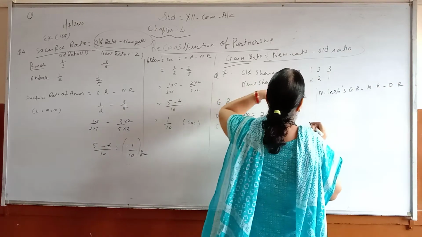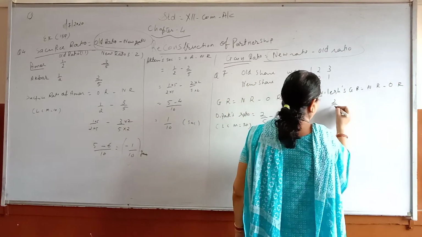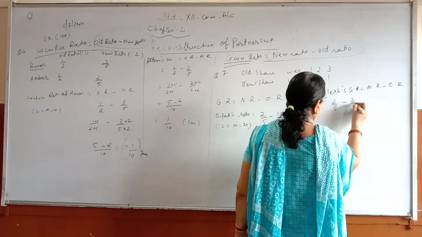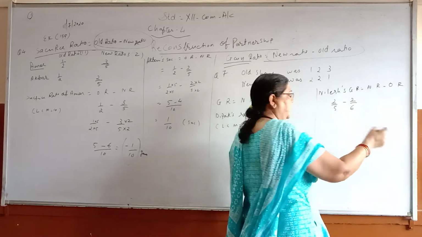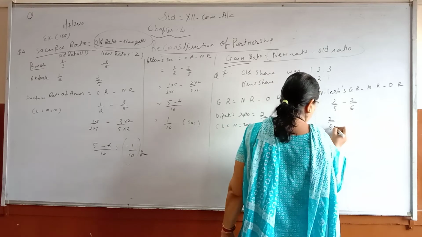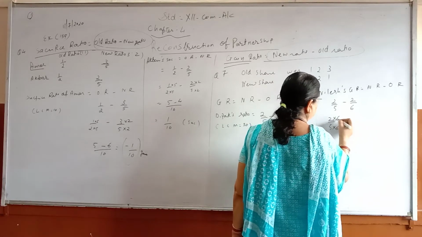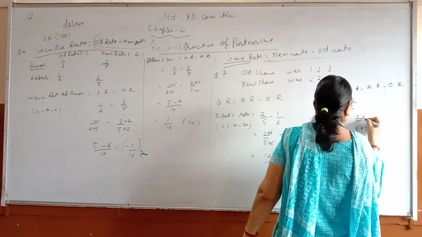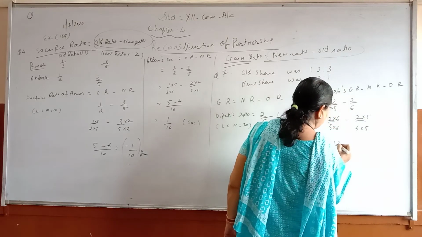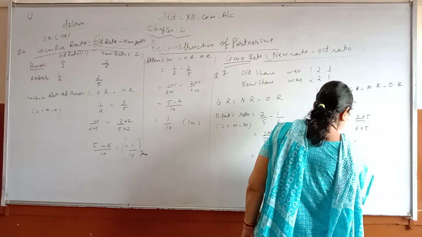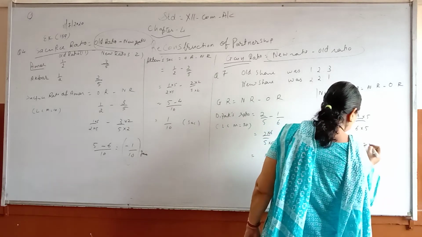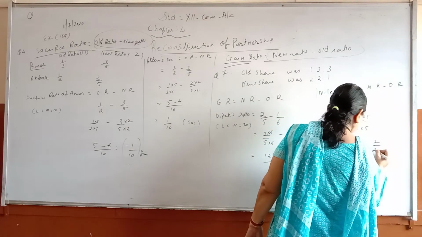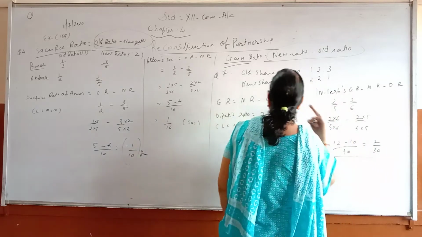So his new ratio was how much? 2 upon 5 minus 2 upon 6. Same way LCM is 30. So 2 upon 5, 5. So 12 minus 10. 2 upon 30.